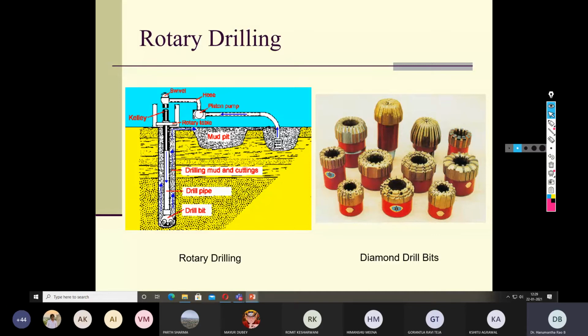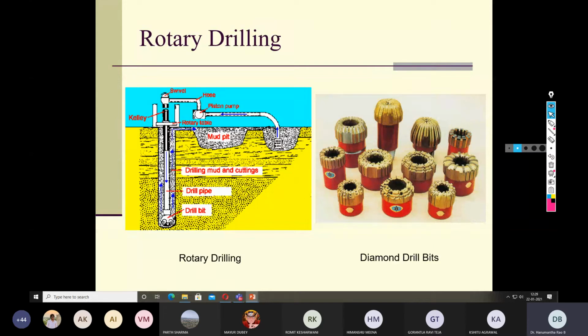For example, if you look at sand mixed with gravelly material, the chop bit of wash boring cannot loosen that particular soil sample because the gravels are so big in size, they won't even come up with the water. So in such a case we go for rotary drilling, or the next one is percussion drilling.